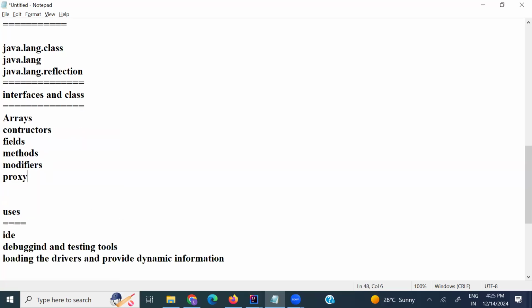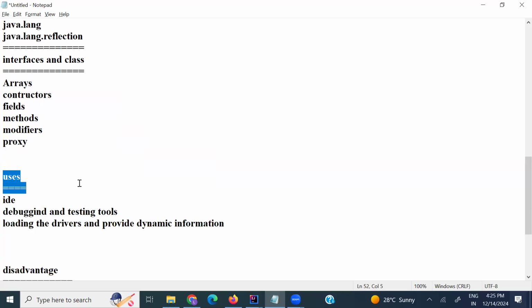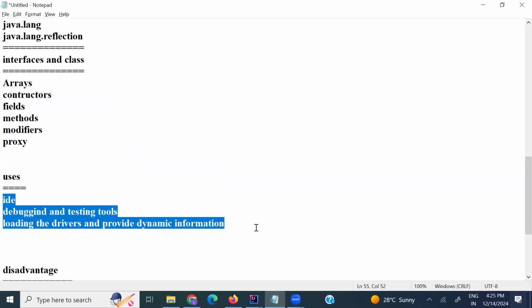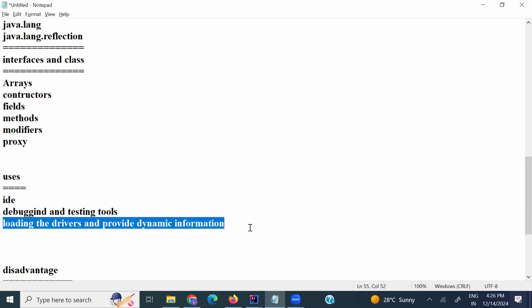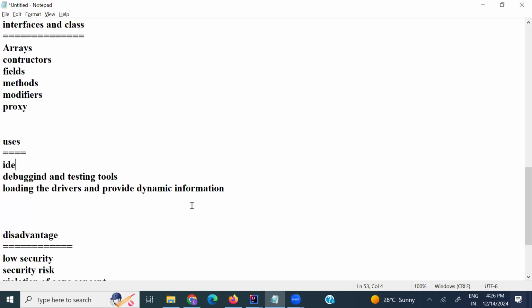And what are the uses of the Reflection API? There are many uses. You can develop IDEs, debugging and testing tools, load drivers, and get runtime information. This dynamic information is provided by using it. These are the uses of the Reflection API.